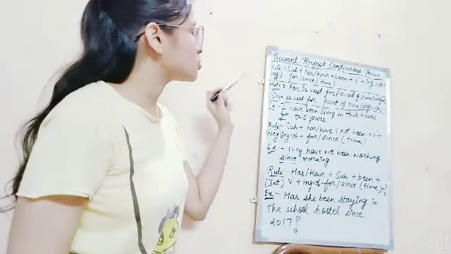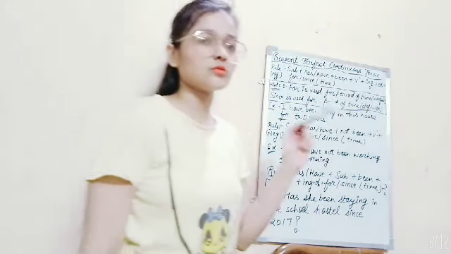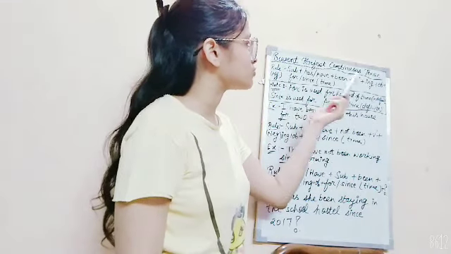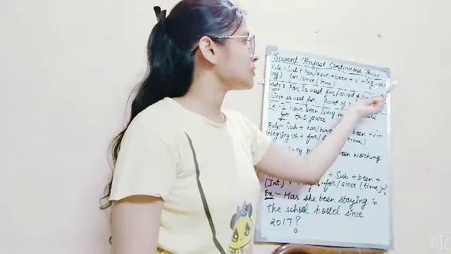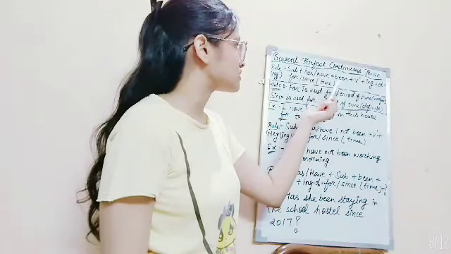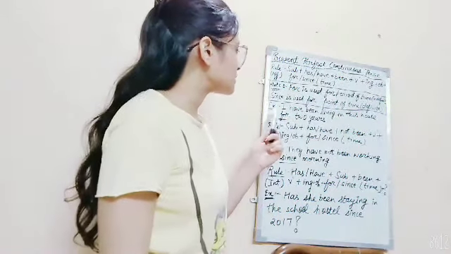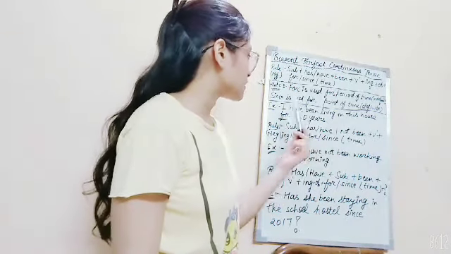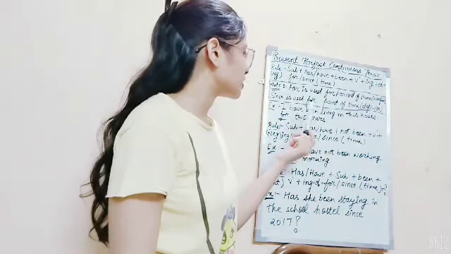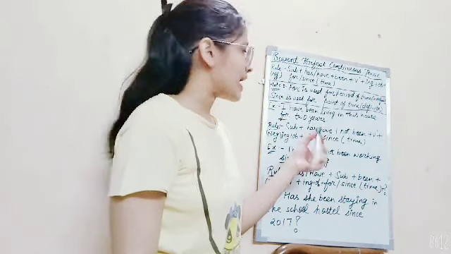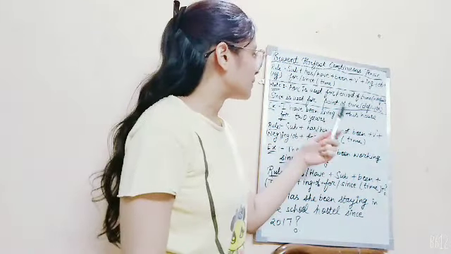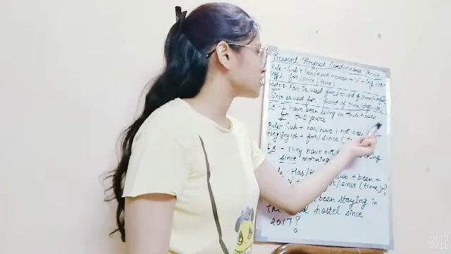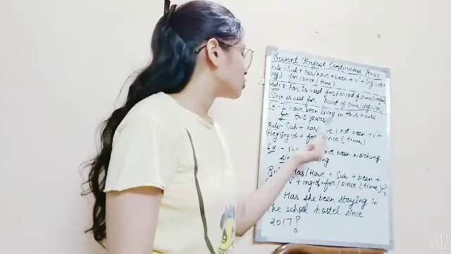So the first rule is for affirmative sentences or positive sentences, which is subject plus has, have plus been plus verb's first form plus ing plus object plus for or since and time. Its example is, I have been living in this house for 2 years. I will stand as subject, have been as helping verb, living is the first form plus ing, in this house is the object. For 2 years.